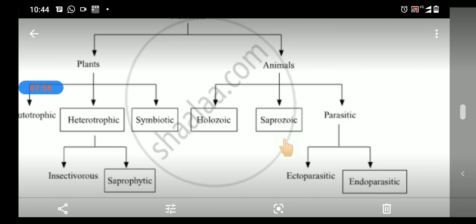For example, insects, unicellular animals, houseflies, ants and spiders. We have seen these small insects feeding themselves on dead decaying matter. They belong to saprozoic nutrition. You can also say that they obtain nutrients by absorbing the liquid organic matter from the dead bodies of other animals or from the environment.